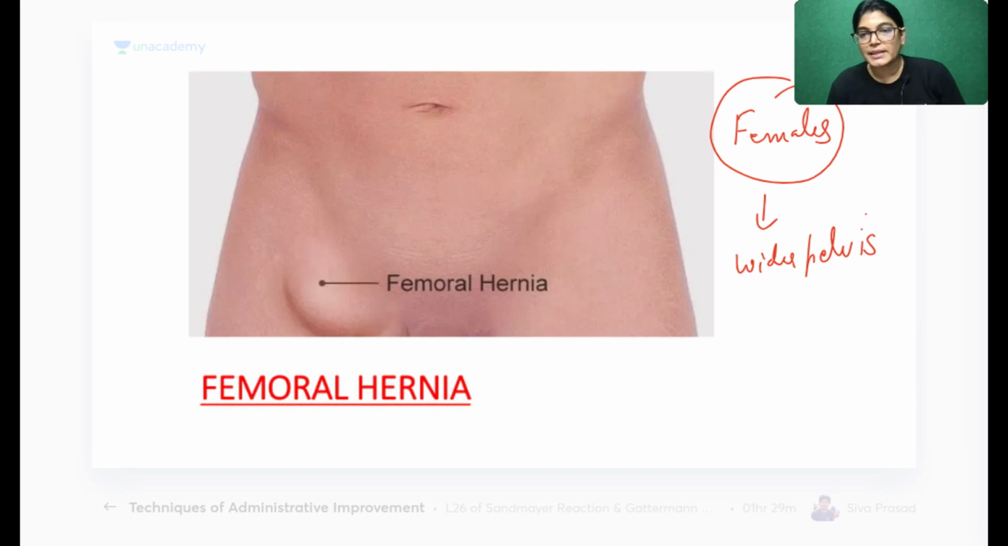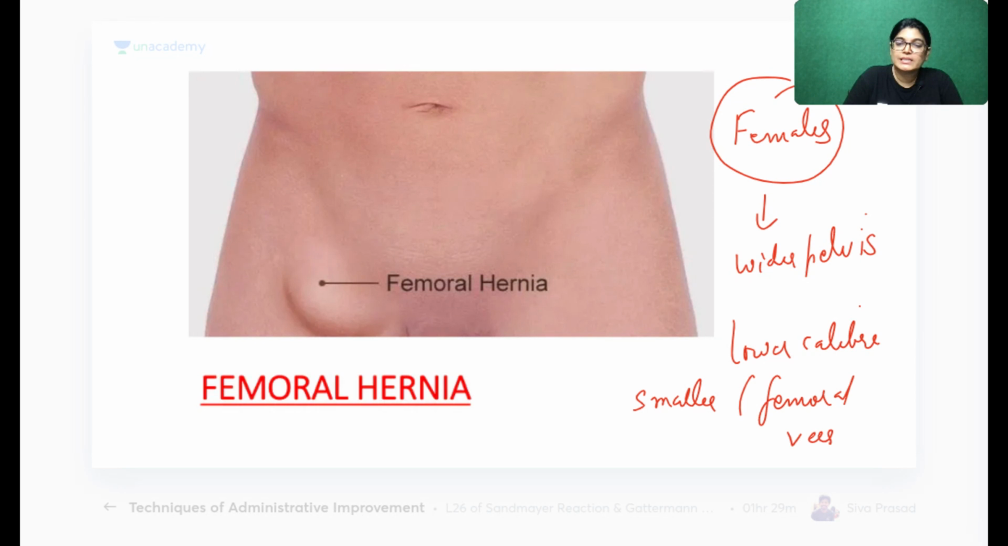For femoral hernia, surgical repair is done. I will come to that point. The reasons are a wider pelvis and a smaller caliber of the femoral vessels.